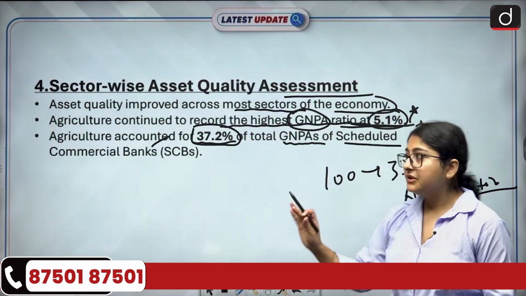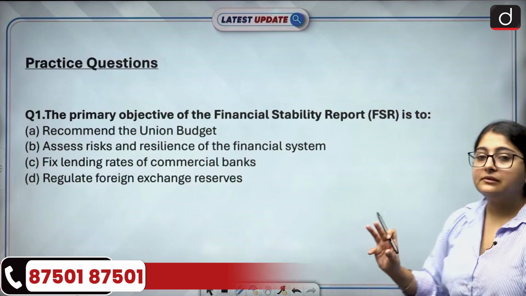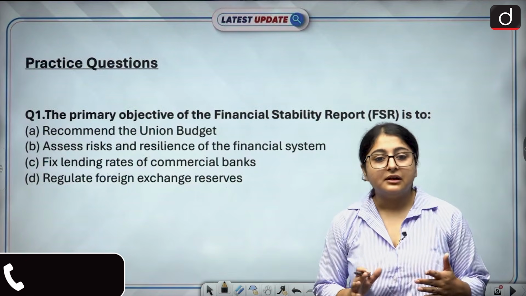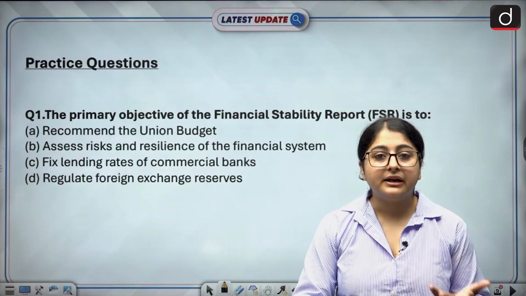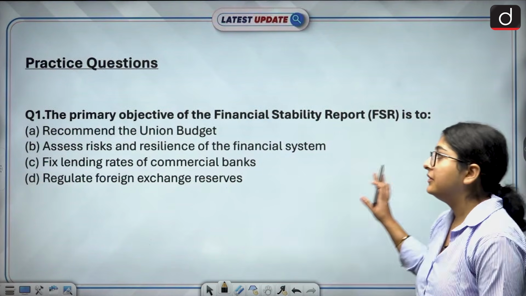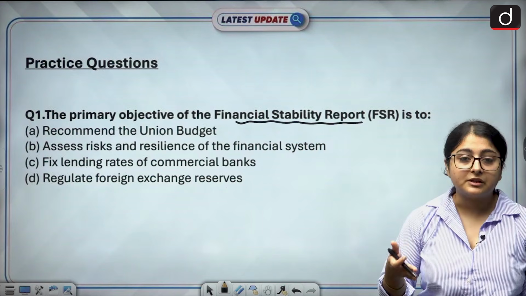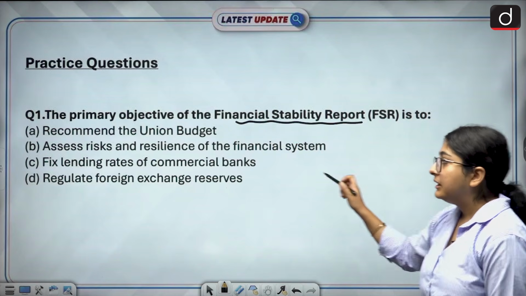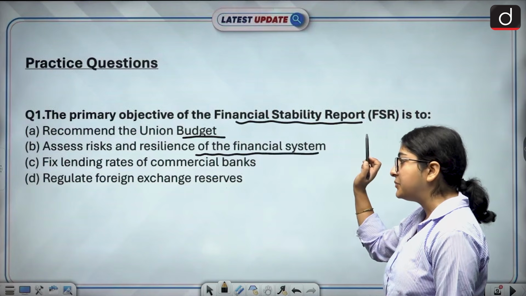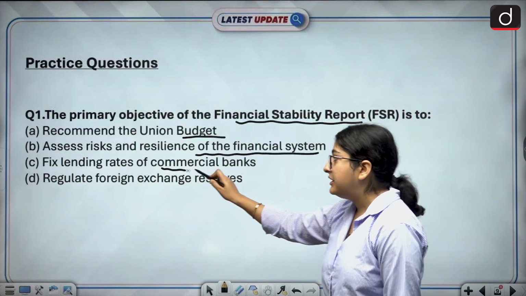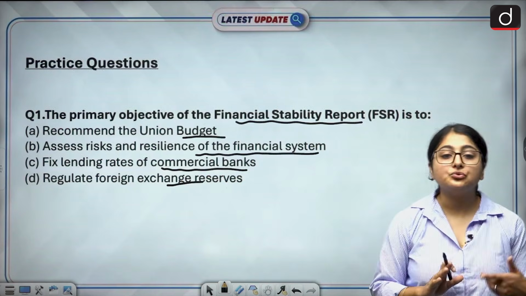Okay. So these were the key highlights. All right. Now let us solve some questions, so that I can know that you have gained clarity. Okay. Question 1: what is the primary objective of the Financial Stability Report? Option A, recommend the Union Budget. Option B, assess the risk and resilience of the financial system. Option C, fix the lending rates of commercial banks. Option D, regulate the foreign exchange reserves. You have to choose the correct option.